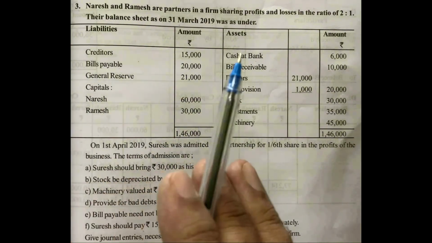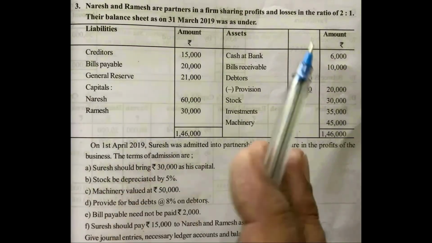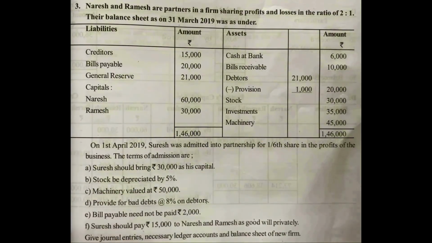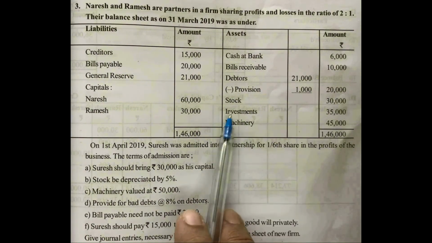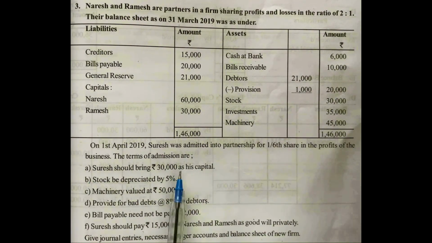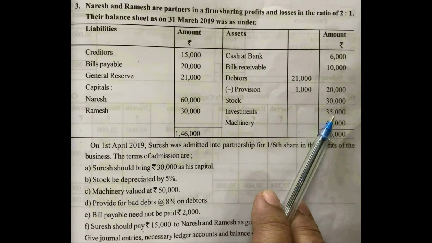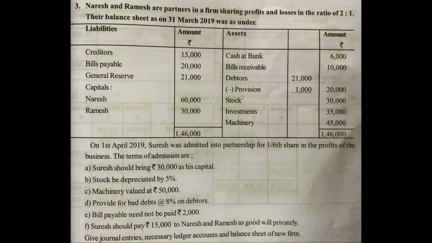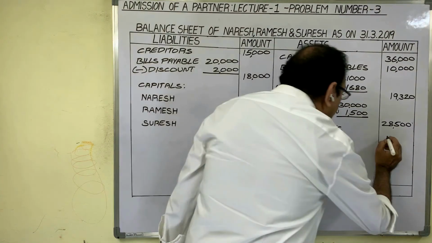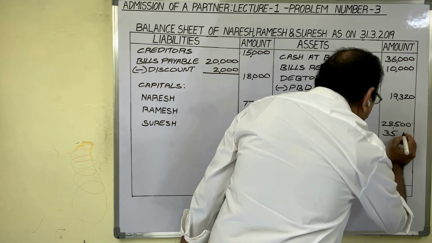Maybe they invested in shares, debentures, or government bonds. That is known as investment. And related with investments, there is no additional point. Therefore, investments value 35,000 rupees as it is, we have to show in new balance sheet also. Investments 35,000 directly in amount column.